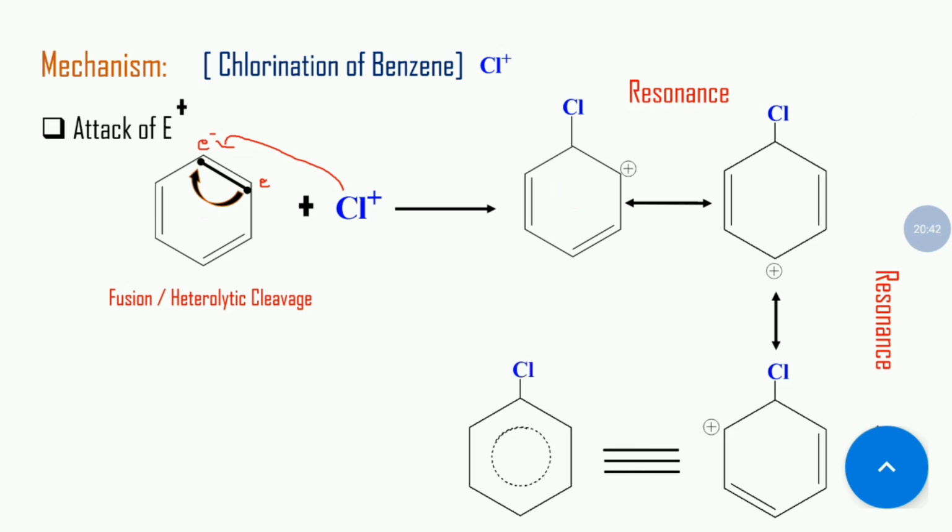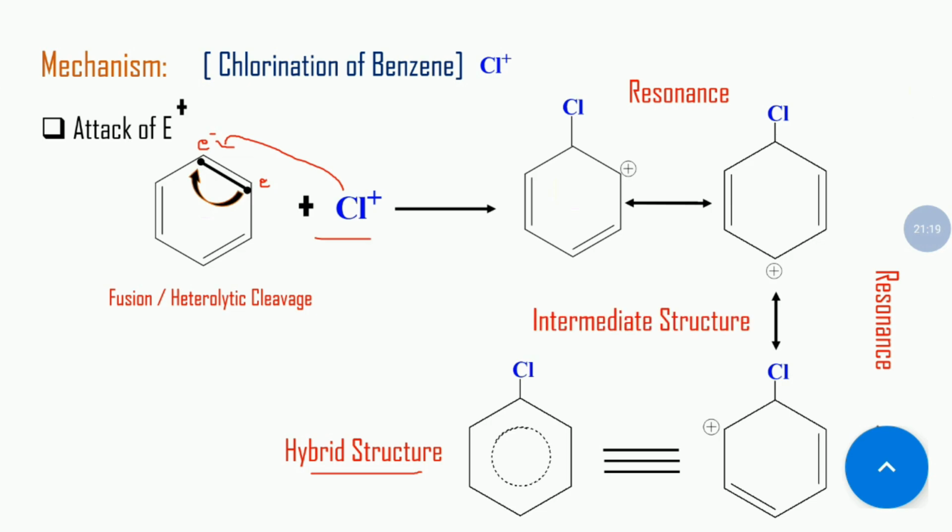And we can write this structure as a hybrid structure, because these pi bonds, or you can say the double bonds, can be delocalized one after another through resonance. So we collectively draw this hybrid structure with a dotted line.